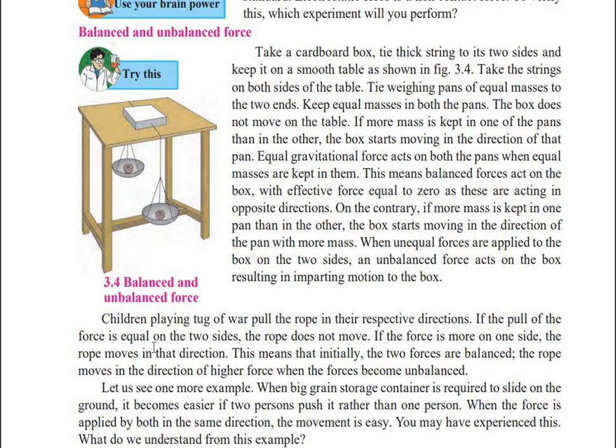But whenever the force on one side increases, that rope will get pulled toward the side where the force is higher. So that is unbalanced force. And whenever the rope was at the center, at that time it was a balanced force, because both were applying the same force but in opposite directions. So that was the balanced force.